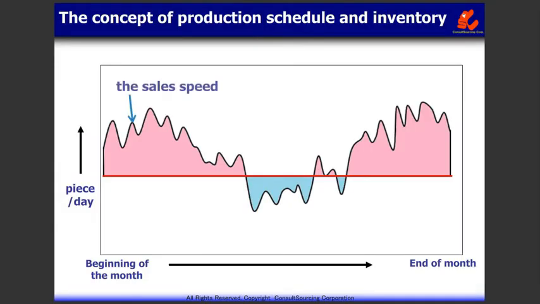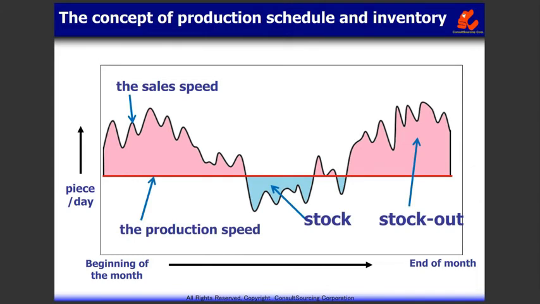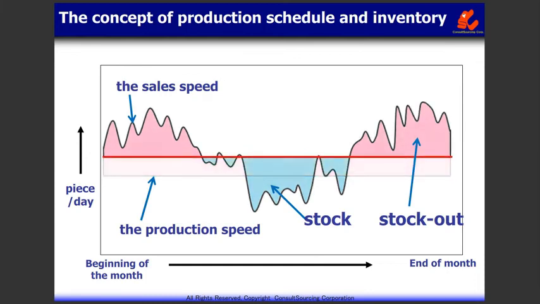In this way, the production speed can follow the sales speed. The main target of production control is to keep the inventory at its minimum by controlling the sales speed and production speed, and not to cause any stockouts. The sales speed depends on customers and competitors, therefore it cannot be controlled by ourselves. This is why we have to change the production speed to control the inventory and stockout.